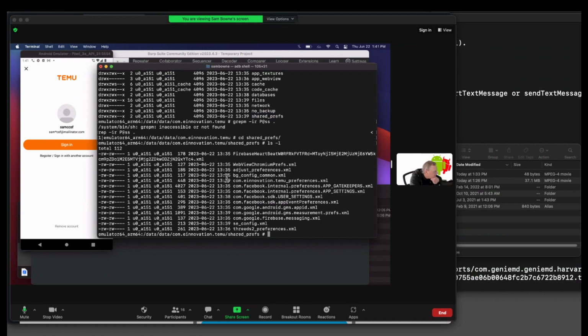And it is June 22, 141. So I look for something that was most recently changed. Like this preferences file was changed. See, I installed the app, and then it was several minutes before I made an account. So it couldn't have stored the password until later. So these load times, like 35, are not going to have my password. It'll be the later ones, made at 39, that might. So let's just look what's in there. Let's see what's in this file.